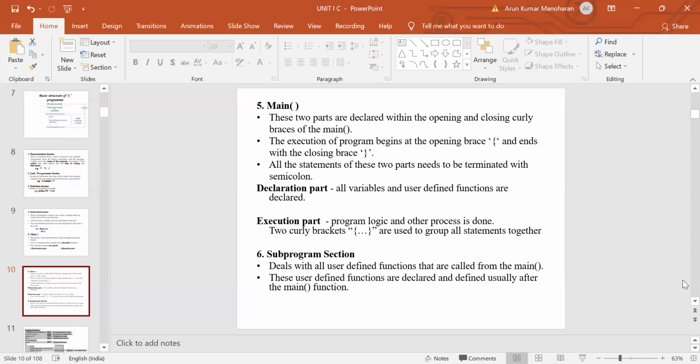So these two are used to group all the statements together. Okay, so this is the main function. And the next one is a